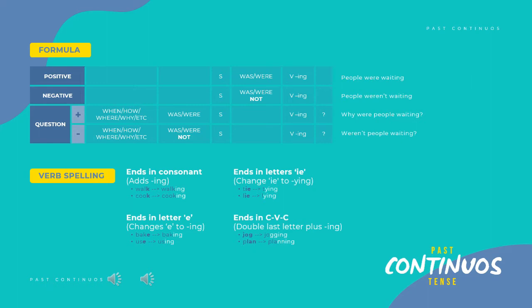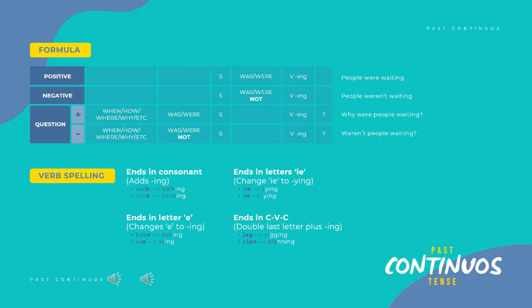Second, if the word ends in the letter E, we drop the E and add ing. Examples: bake becomes baking, use becomes using. Third, if the word ends in the letters IE, we change IE to ying.